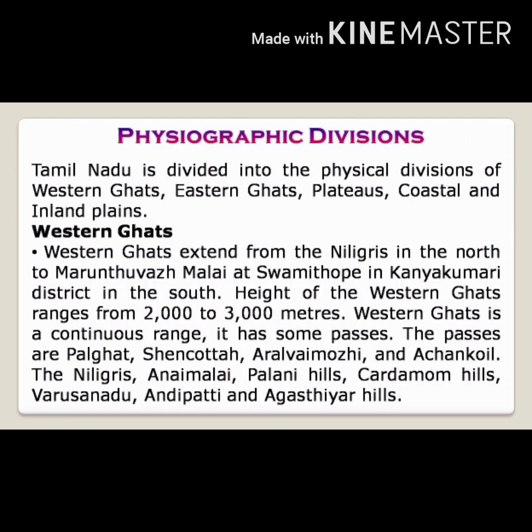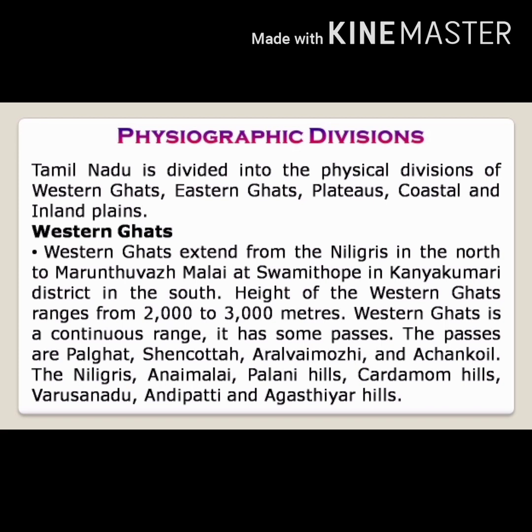Okay children, now we will see physiographic divisions. Tamil Nadu is divided into the physical divisions of Western Ghats, Eastern Ghats, plateaus, coastal and inland plains. Western Ghats extends from the Nilgiri in the north to Maruthuvazh Malai at Swamithoppu in Kanyakumari, that is, Nilgiri to Kanyakumari district in the south.